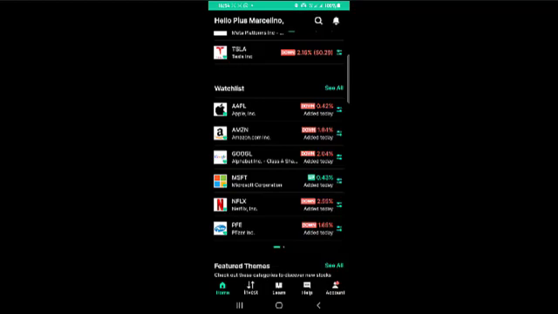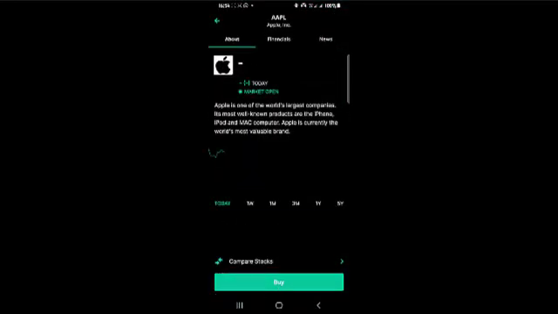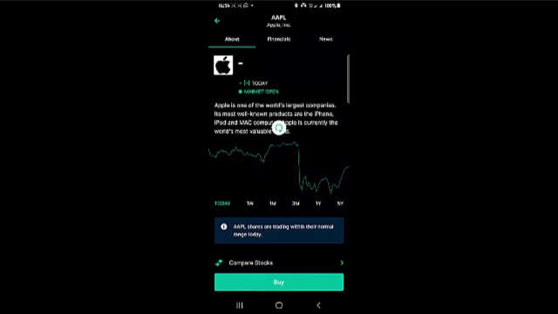All right. So how do you do that? You can just click on Apple, for instance. For you to buy an Apple stock, you need to have a whopping $190.47, and that's about 150,000 in naira. Okay, roughly that amount. But an average Nigerian may not have this kind of money to part away with just like that, except if you have some millions stored somewhere. Okay, but if you don't, you can still go ahead and make a purchase of as little as 5,000 portion of shares, just to keep there and keep it growing.